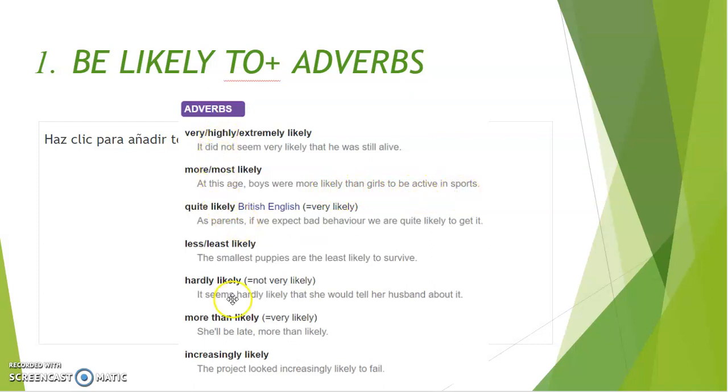Well, again, you can use different adverbs. You can use very, highly, extremely, more, quite likely, less, the least likely, hardly. You can use different adverbs to express how likely something is. Se pueden utilizar diferentes adverbios para expresar cómo de probable es algo, right? Depending on the adverb that you use, that particular thing will be more likely, highly likely, or hardly likely, or very unlikely. You could also say unlikely, all right?